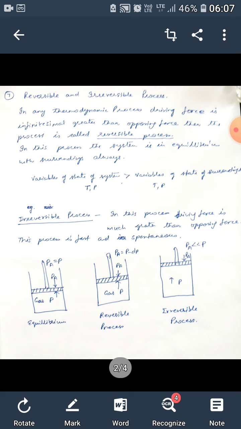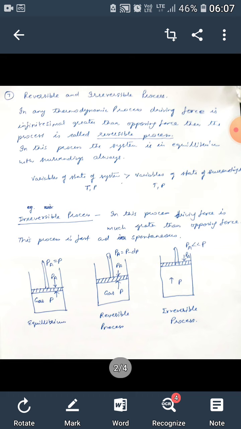And what is irreversible process? In this process, driving force is much greater than opposing force, and this process is fast and spontaneous. See, 3 cylinders are given in this figure. Figure number 1, 2 and 3.